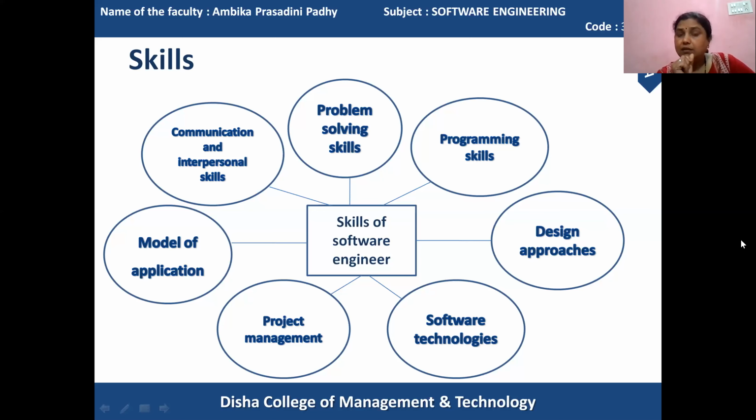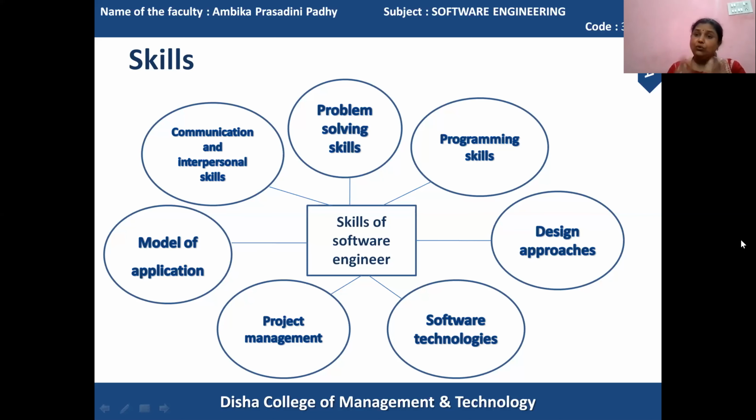But the software engineer should have good communication and interpersonal skills in order to discuss and do their work very well, and share their ideas with others as well as the customer.